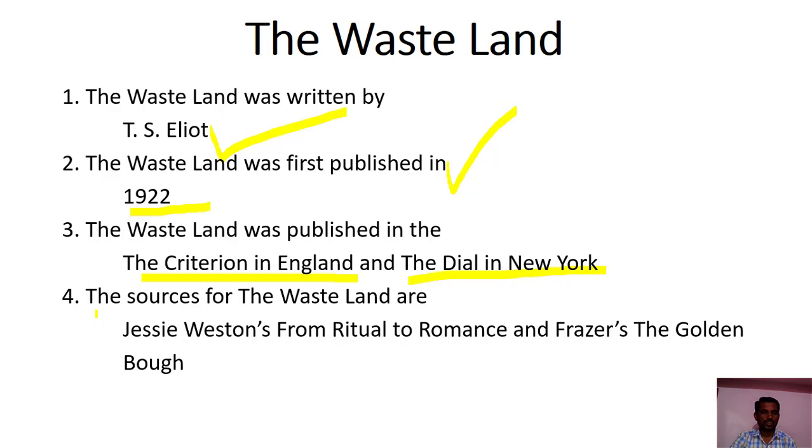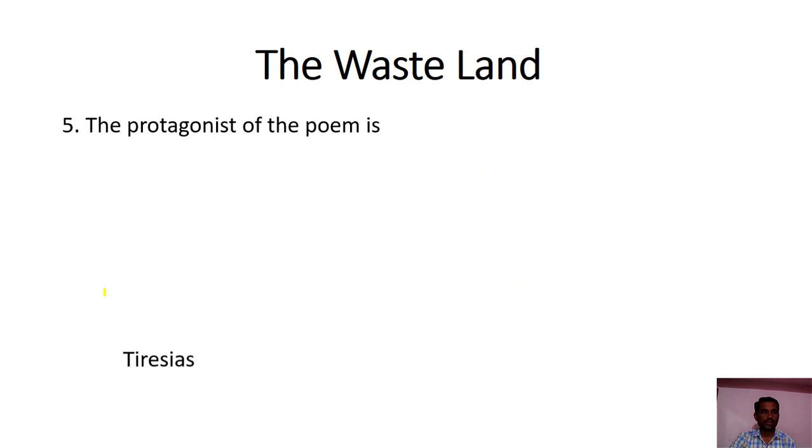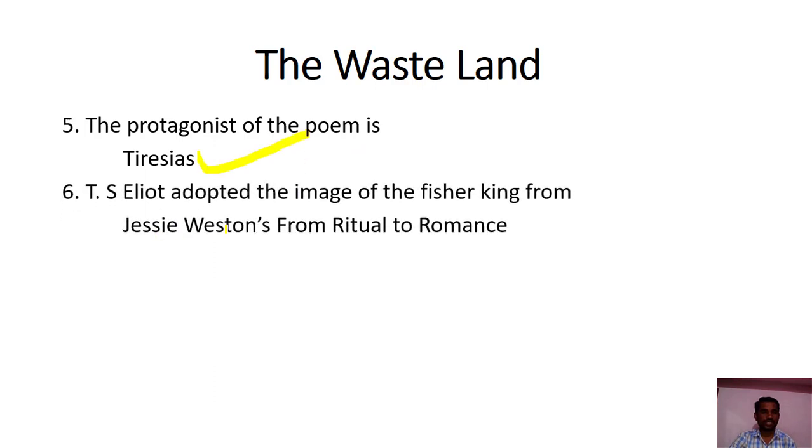Fourth question: the sources for the Wasteland are Jessie Weston's From Ritual to Romance and Fraser's The Golden Bough. So these two books are important sources for the Wasteland of T.S. Eliot. Question number 5: the protagonist of the poem is Tereus. T.S. Eliot adopted the image of the Fisher King from Jessie Weston's From Ritual to Romance.